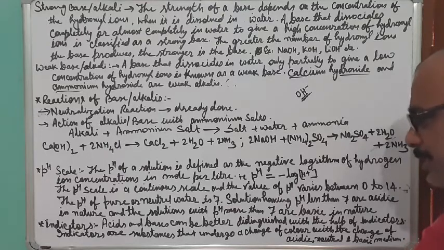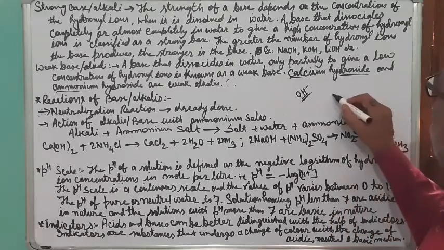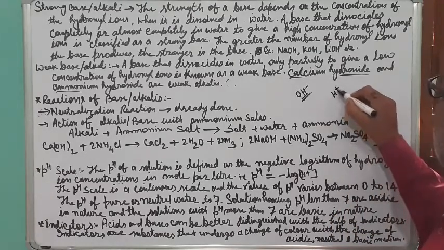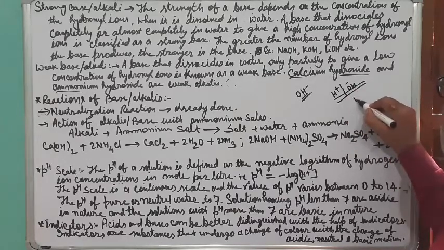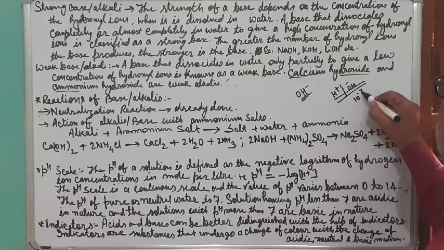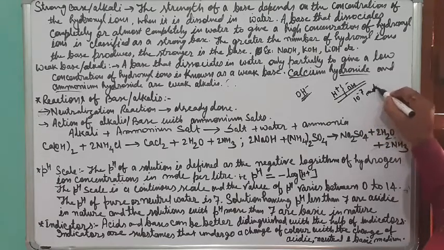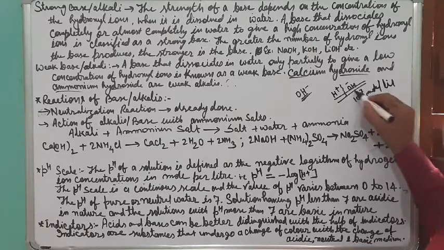One criterion is that neutral water contains H plus and OH minus both. The concentration of these two is 10 to the power minus 7 mole per liter.